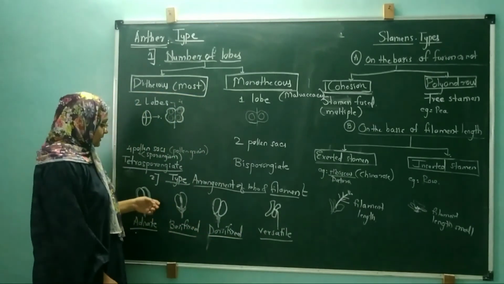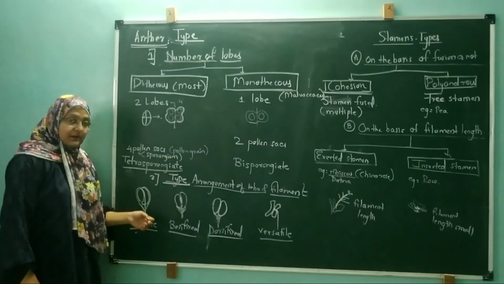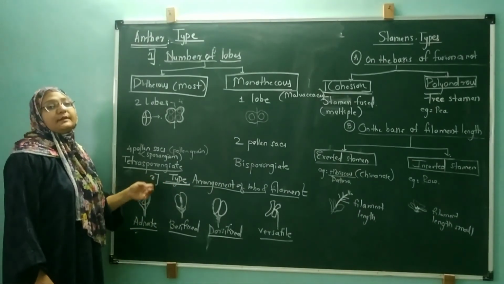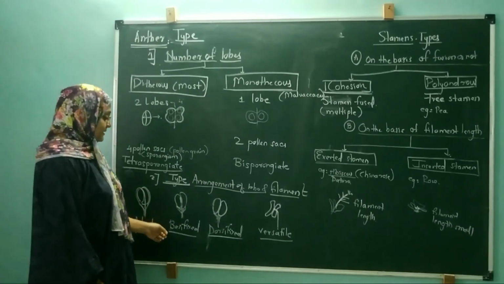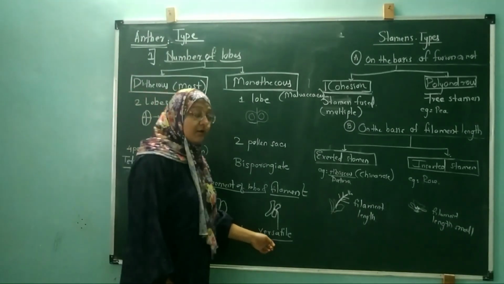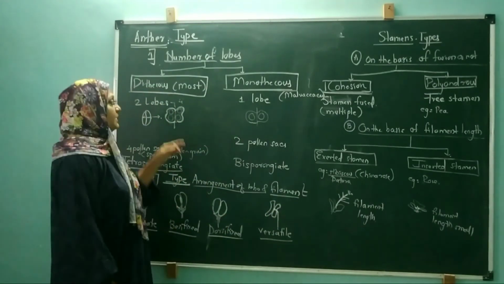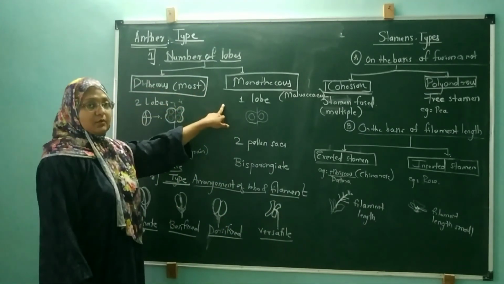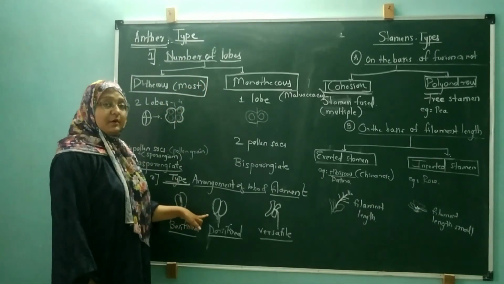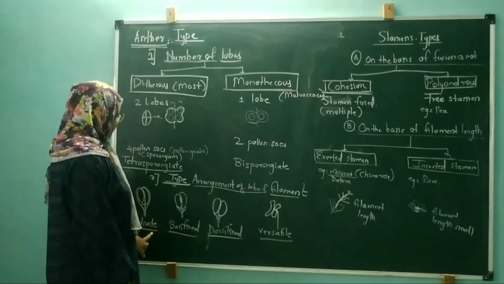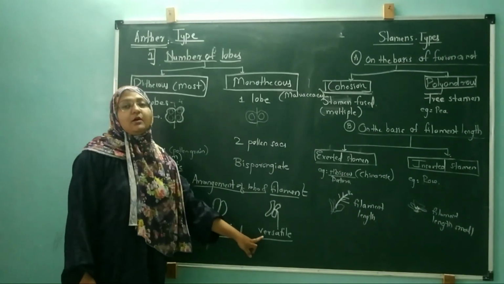So this is nothing but the type of anther depending upon the position of the filament towards the anther lobe. That is the adnate, basi-fixed, dorsifixed and versatile kind. So these are the anther types: dithecous and monothecous depending upon the number of lobes, and depending upon the arrangement of lobe and filament, adnate, basi-fixed, dorsifixed and versatile.